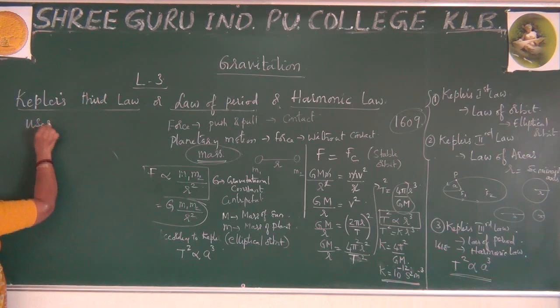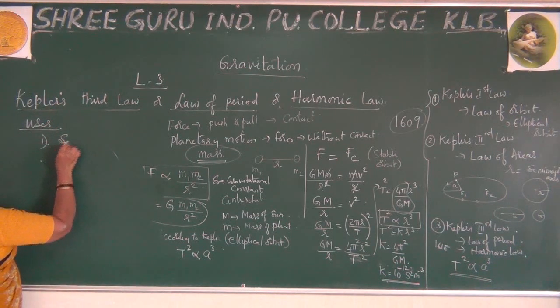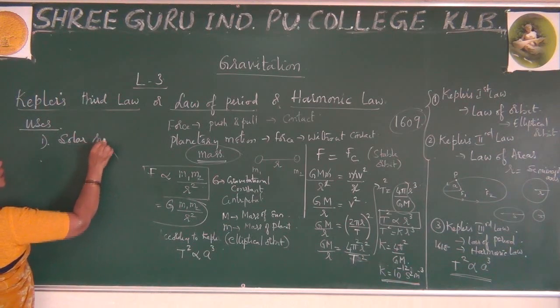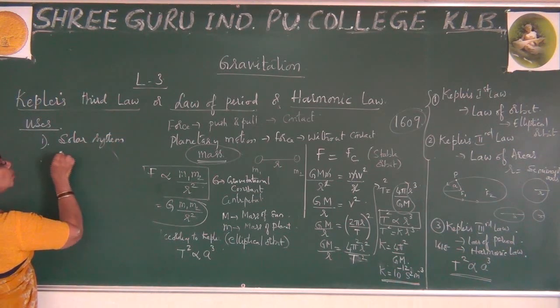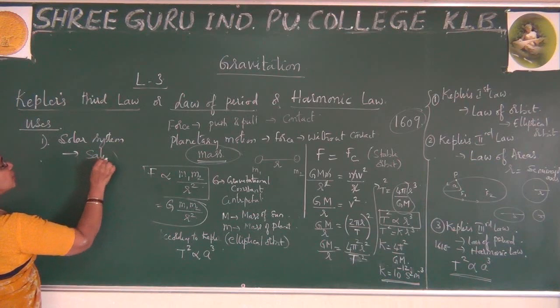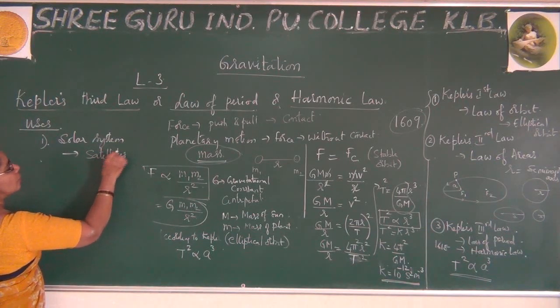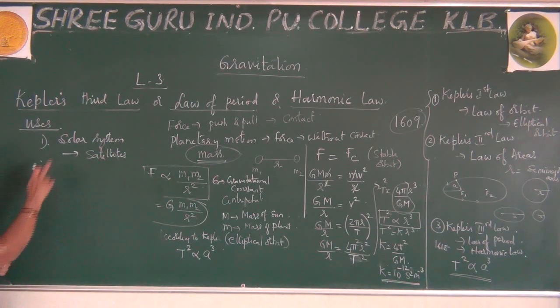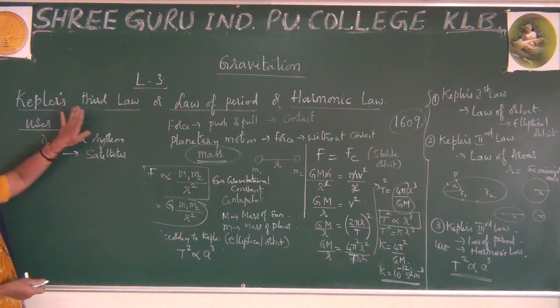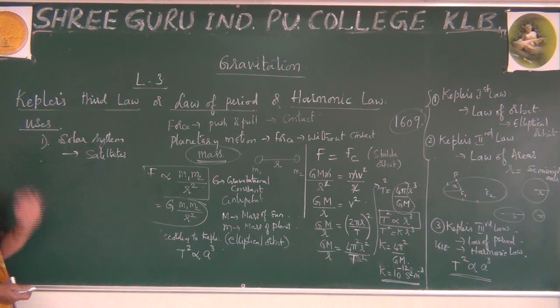uses of these Kepler's laws. What is the first one? Kepler's laws are explained for the solar system. Again, they have been extended to today's satellites which are revolving around the sun or around any planet. You can explain this with Kepler's laws. Earlier it was explained for the solar system.